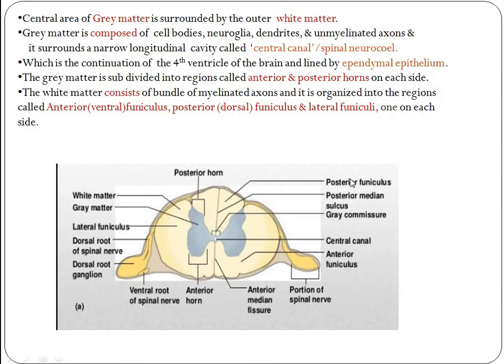So let us see: this is the posterior funiculus in the white matter. Next, downwards, the anterior funiculus. Next, the lateral funiculus. There are three regions: anterior, posterior and lateral. This is all about the white matter.